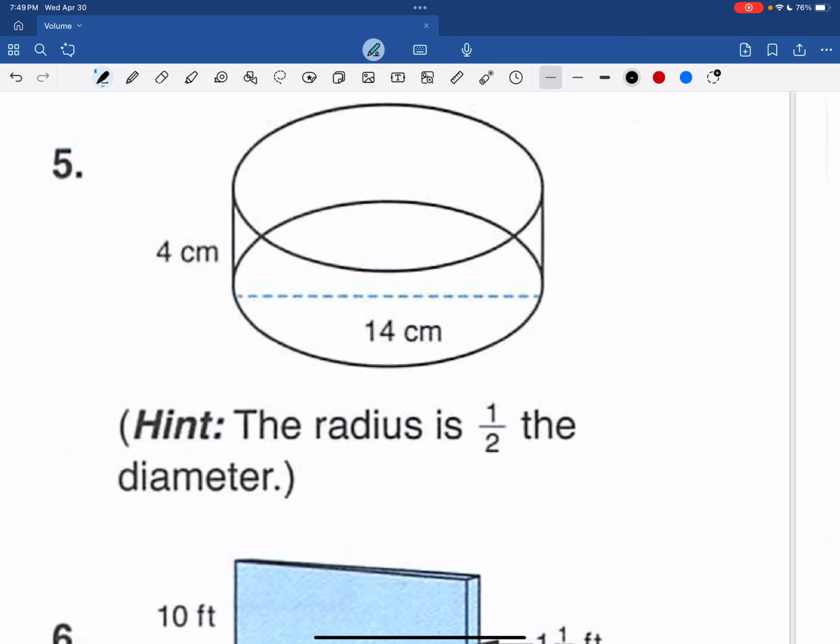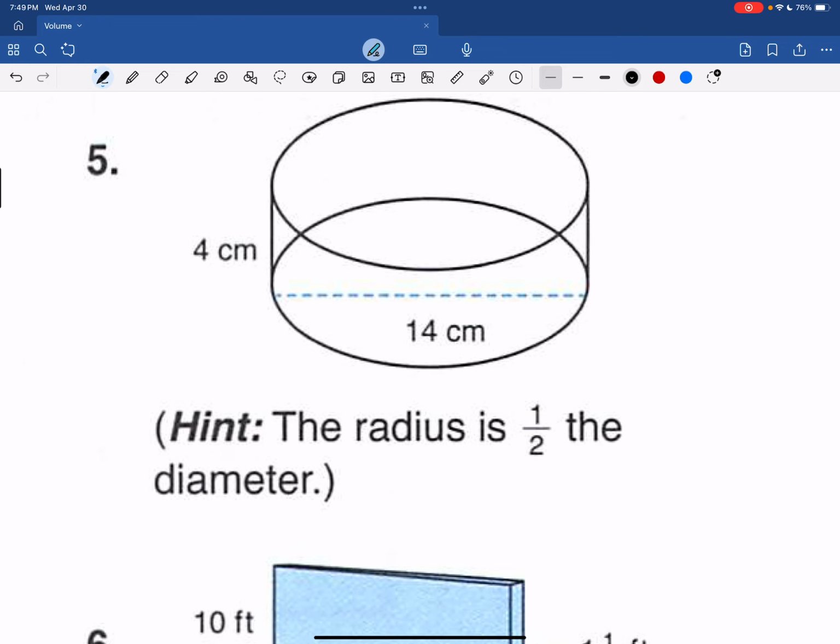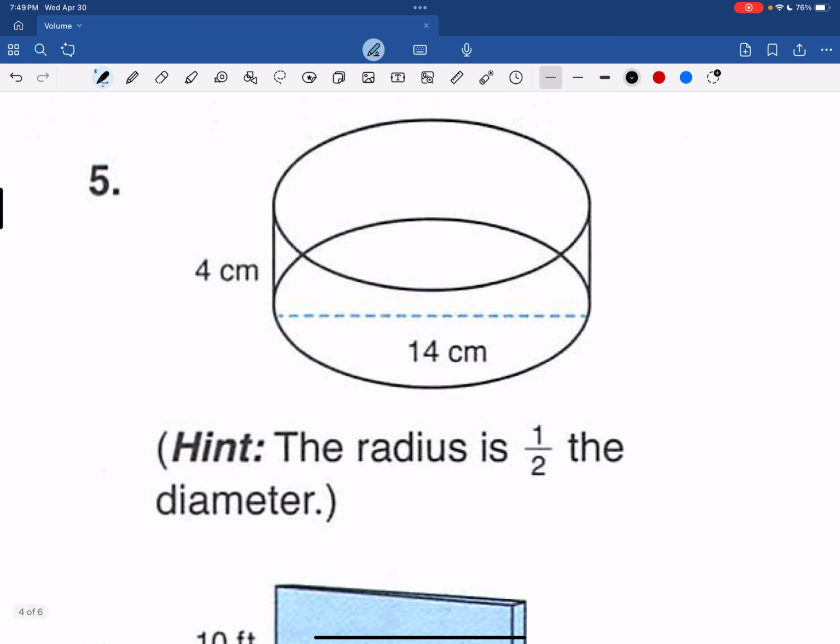Number 5, be careful, is a cylinder. The reason I say to be careful is because they're showing me diameter. I need to know radius. So this would be 7 centimeters. This would be 7 centimeters.